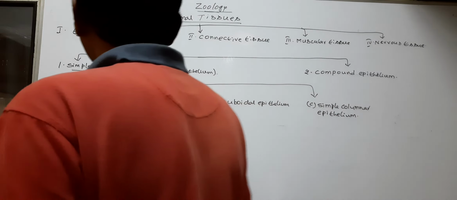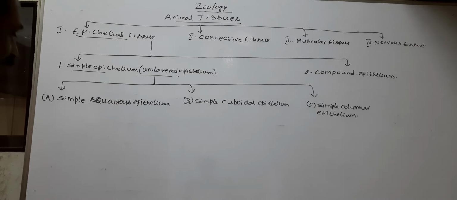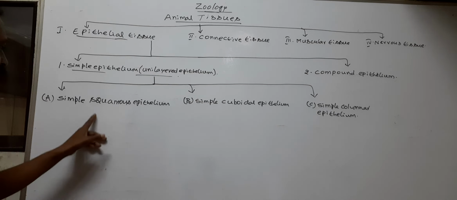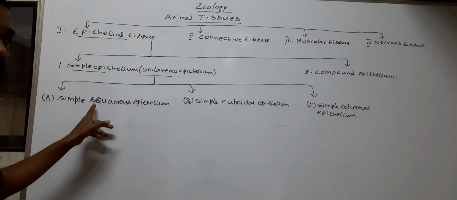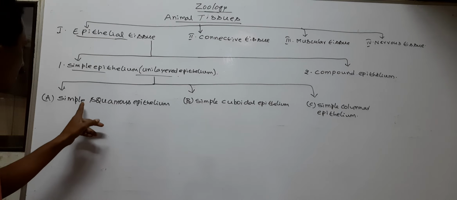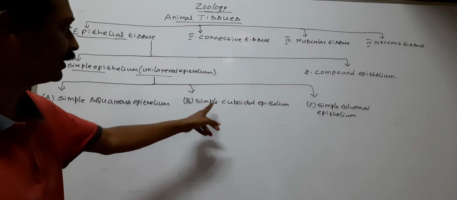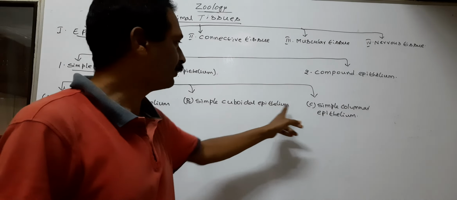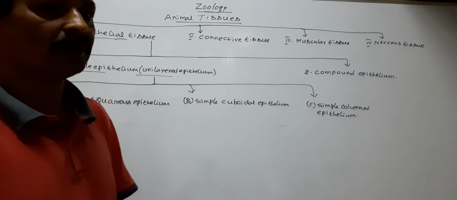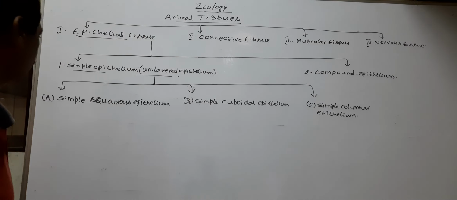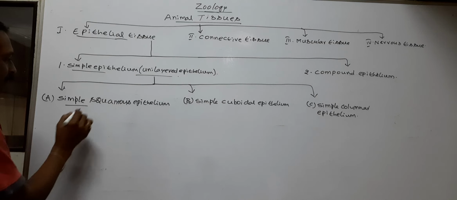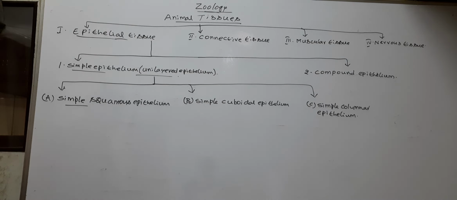So the simple epithelium, or unilayered epithelium, divides into three types based on the shape of the cell: simple squamous epithelium, simple cuboidal epithelium, and simple columnar epithelium. First we discuss simple squamous epithelium.